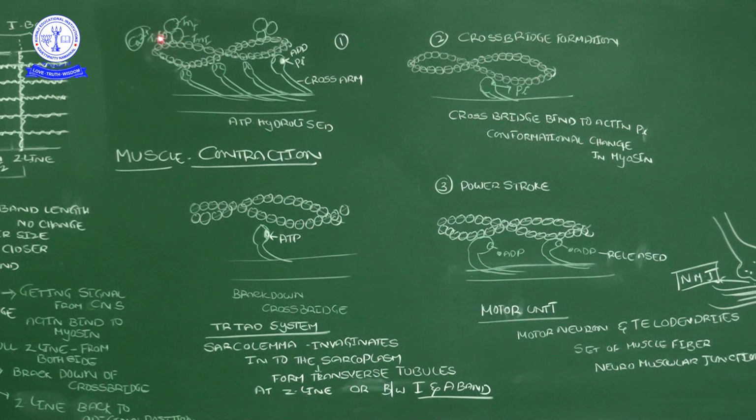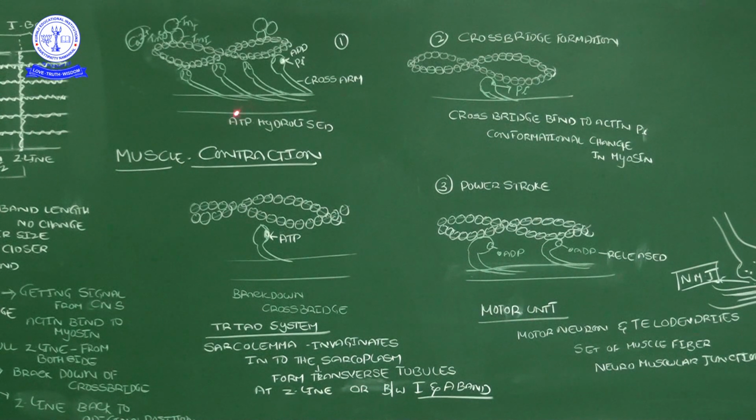That calcium will be binding here. Now when the calcium ions are bound, especially in this place, what will happen? Up to that, the F actin has regular binding sites, active binding sites, and they are covered by the tropomyosin. When the calcium ion binds to the troponin TnC subunit, automatically it gives the information to the tropomyosin: please be away from the active sites. So that line will move away from the active sites.